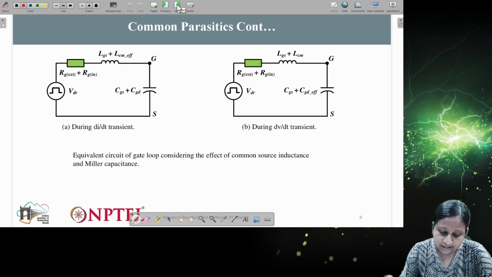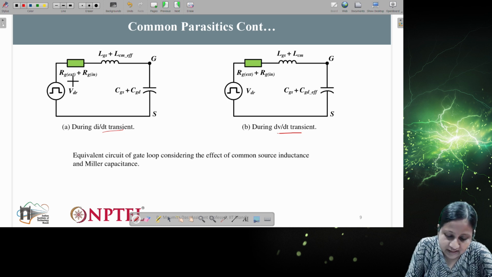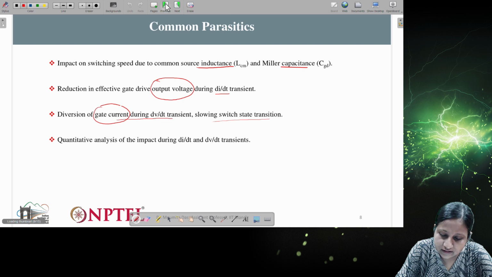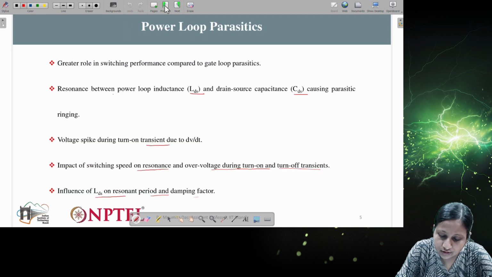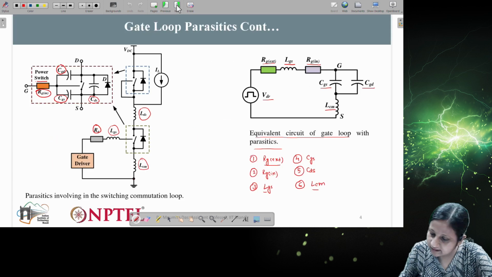So this is why we need to consider these common parasitics during the di/dt transient and the dv/dt transient. Whenever we are analyzing the gate signal, we have to consider these resistances. You can see here, earlier for the gate drive part, the gate loop, when I discussed it in the earlier slides, only LGS was connected. I can just go back to show. You can see here, only LGS is connected and then RGS in is connected. Here LCM is connected.